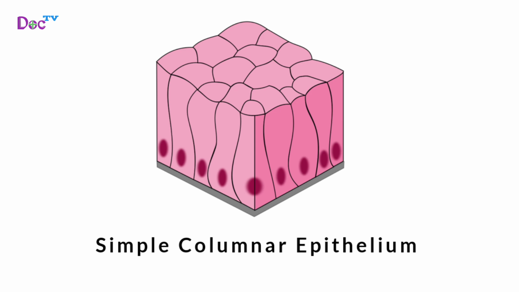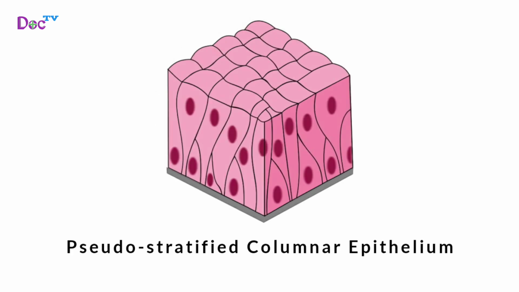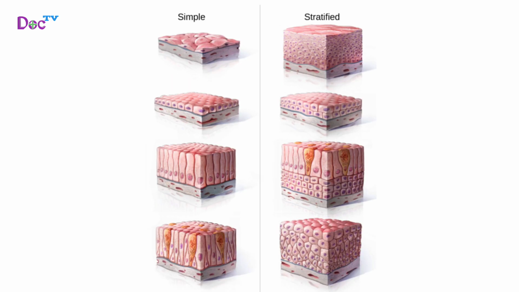simple columnar epithelium, pseudo-stratified columnar epithelium. Stratified epithelium has multiple cell layers which allow it to protect underlying tissues from abrasions.